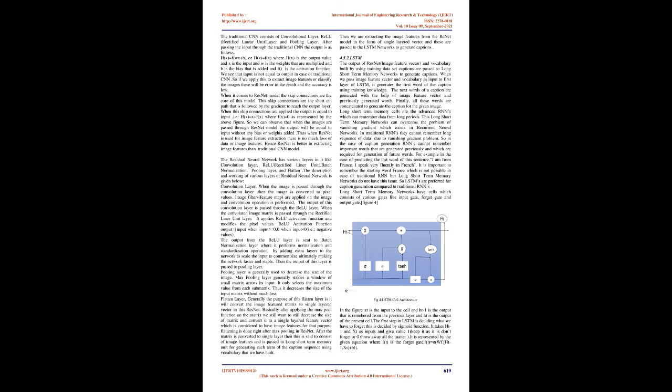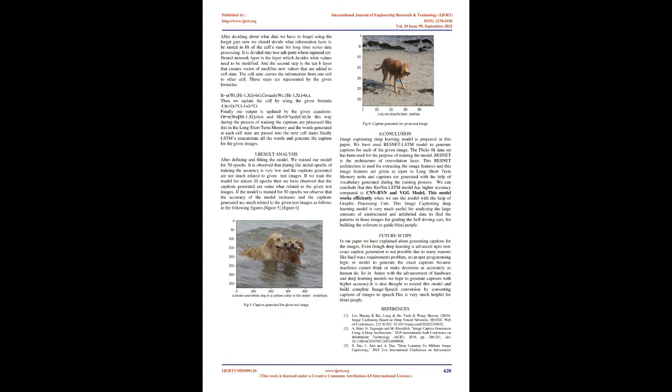When it comes to the ResNet model, the skip connections are the core of this model. These skip connections are the shortcut path that is followed by the gradient to reach the output layer. When these skip connections are applied, the output is equal to input, i.e., H(X) equals X plus F(X), where F(X) equals 0 as represented by the above figure. So we can observe that when the images are passed through the ResNet model, the output will be equal to input without any bias or weights added. Thus when ResNet is used for image feature extraction, there is not much loss of data or image features. Hence ResNet is better in extracting image features than traditional CNN model.